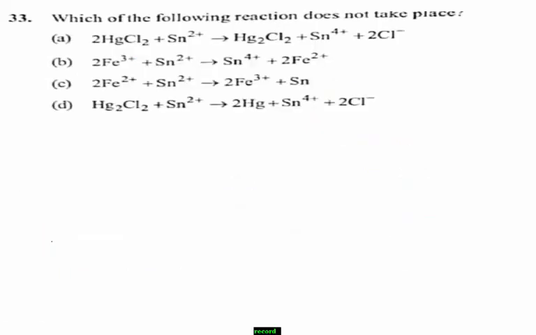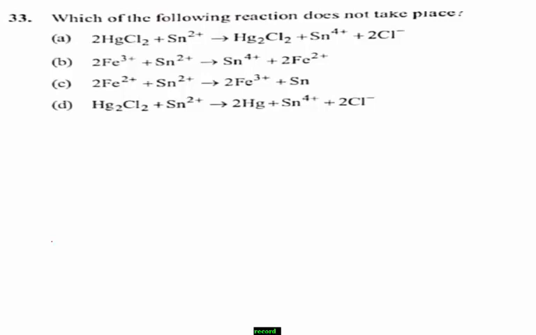Next, question number 33. Which of the following reactions does not take place? Here they have given different types of reactions. First, observe all the given options with respect to the reactions and select which one is not possible. Let's observe the given points.